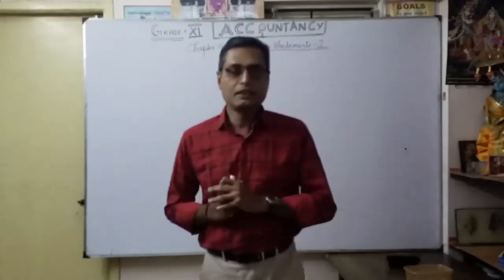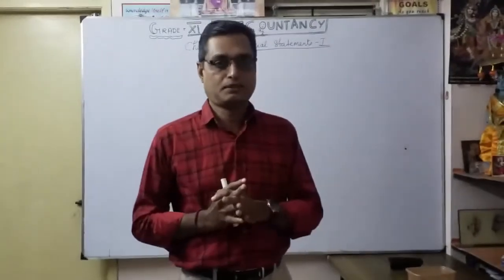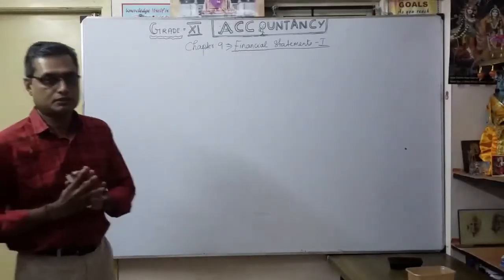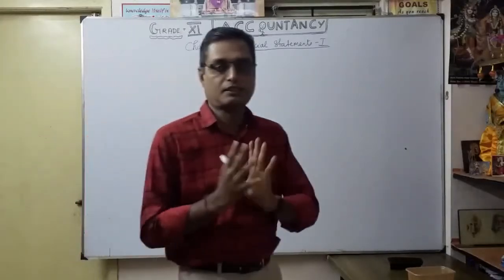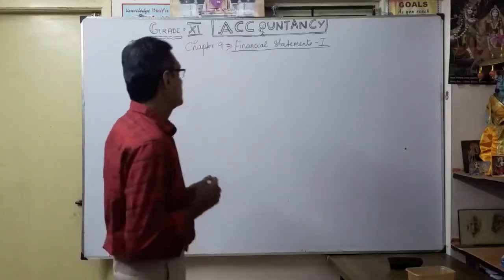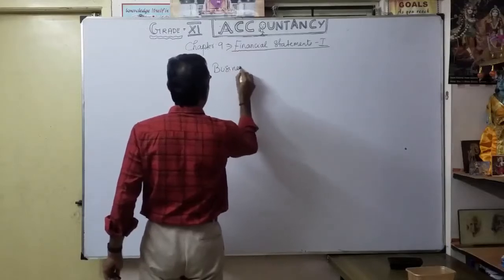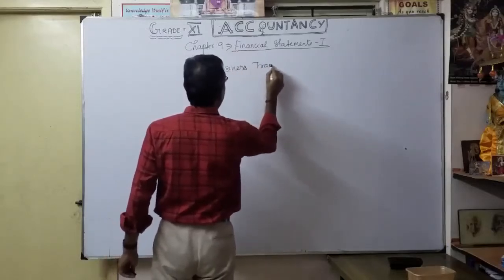Now let's see, what is the meaning of financial statements? How are we going to prepare them? Before that, from the past videos, you have to know, first of all, business transactions.